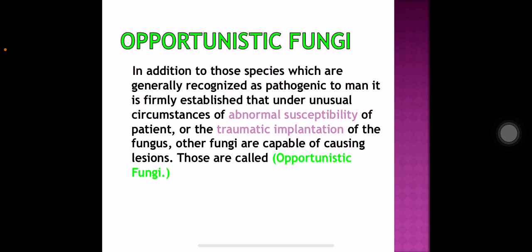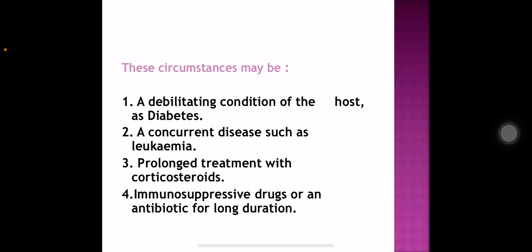Now, which are the various conditions in which fungi can cause opportunistic infections? These conditions can be a debilitating condition of the host like diabetes or similar endocrine conditions, then a concurrent disease like leukemia, then it can be an immunocompromised condition like AIDS, it can be steroid therapy, corticosteroids, it can be use of immunosuppressive drugs or antibiotics for long durations used for treatment of certain illnesses.